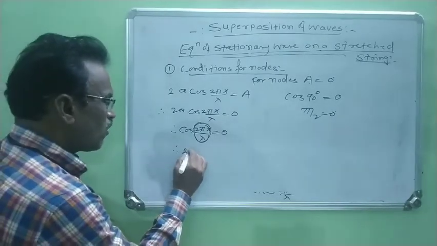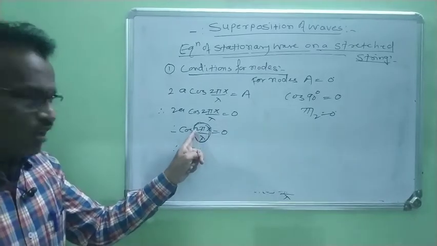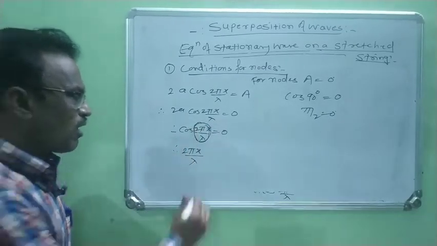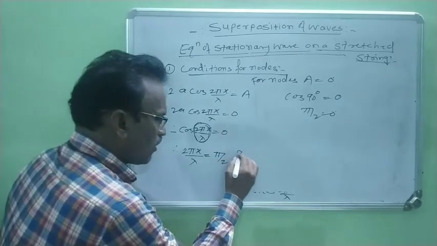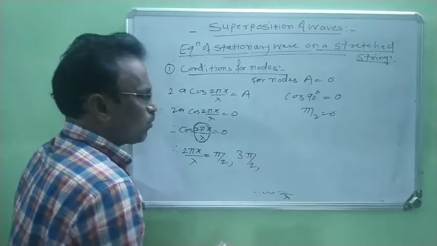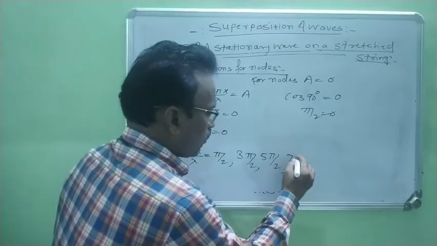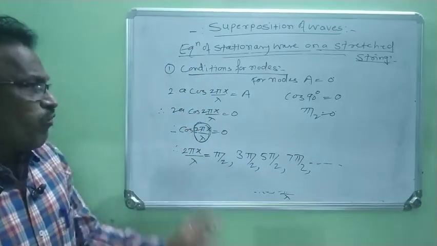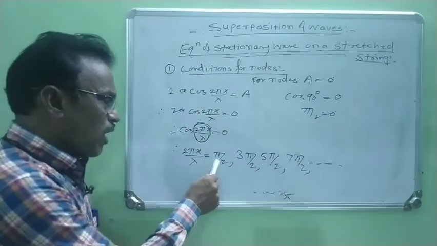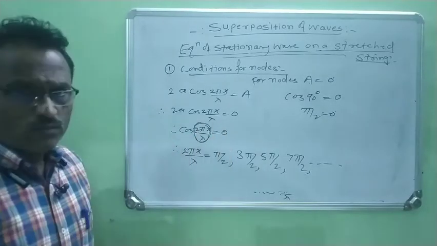Therefore, we consider 2 pi x by lambda, this theta, equal to pi by 2, or 3 pi by 2, or 5 pi by 2, or 7 pi by 2, and so on. When the angle is pi by 2, cos of pi by 2 is always 0.